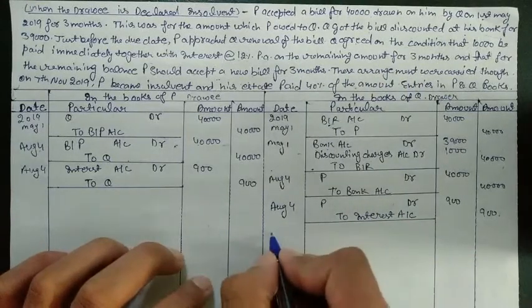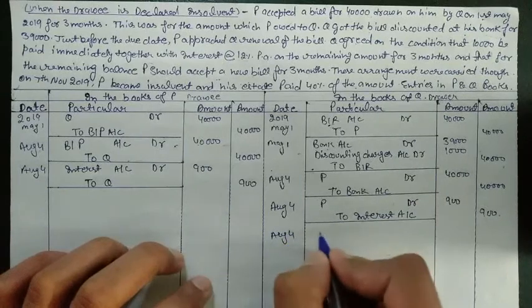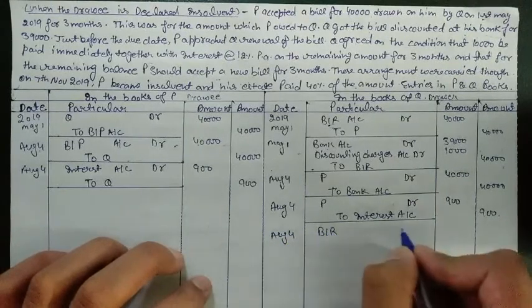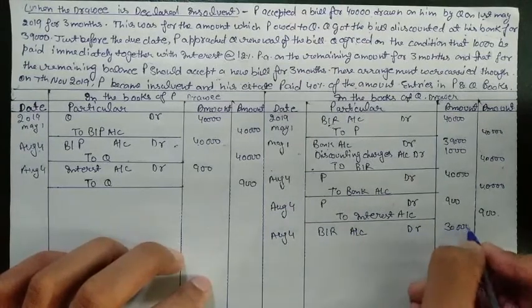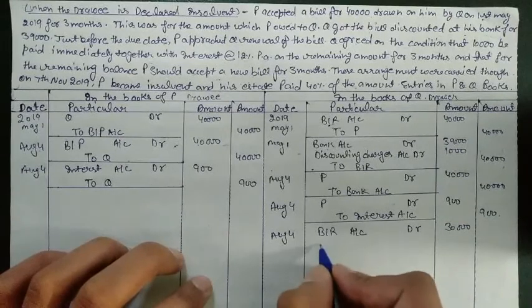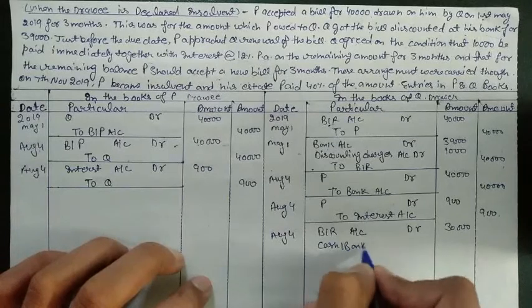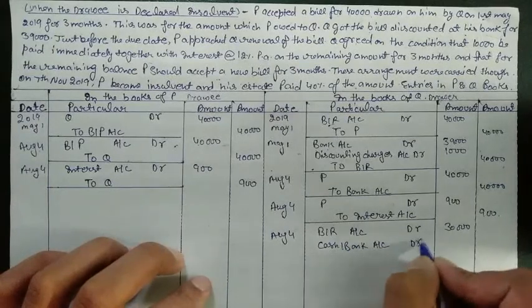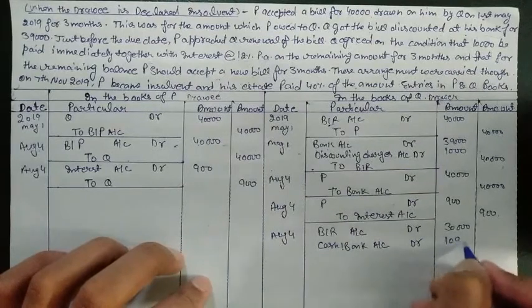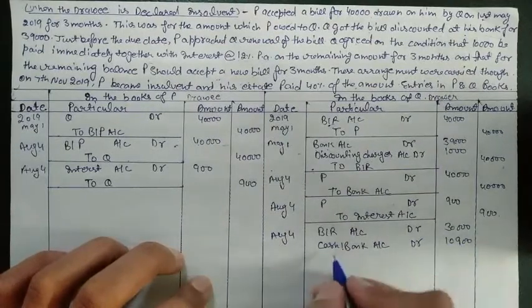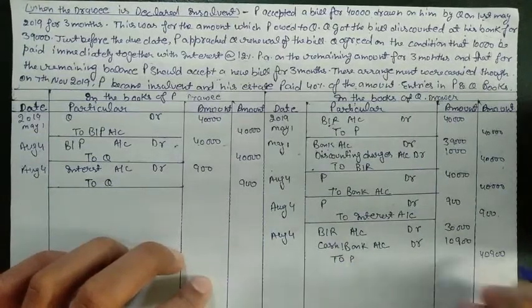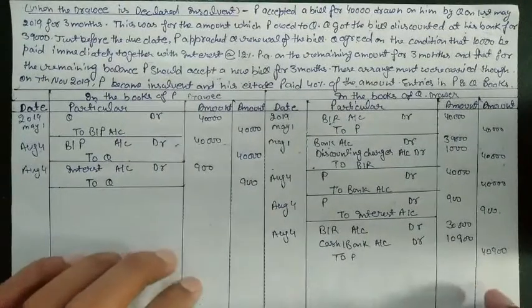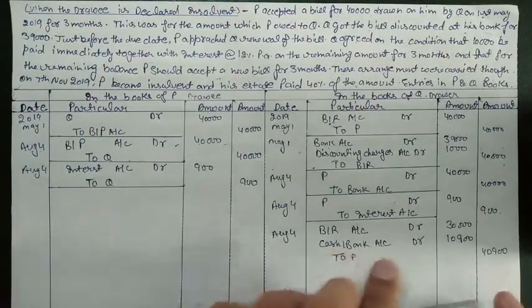So on August 4 we will receive BR from BR account debit. That is, we receive for 30,000. Next entry is for receiving cash or bank account debit. We will receive 10,000 plus 900 interest from P. It will go 40,900. Now it is done in the books of Q.